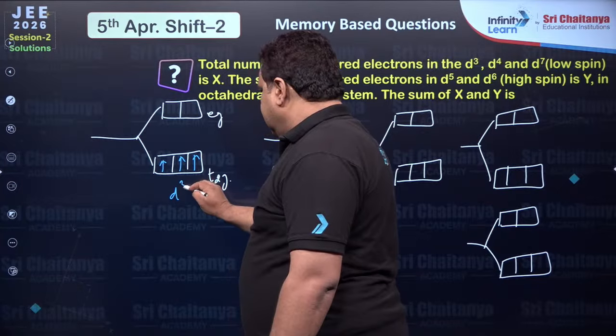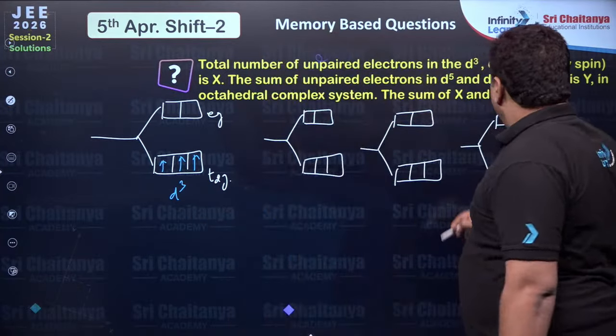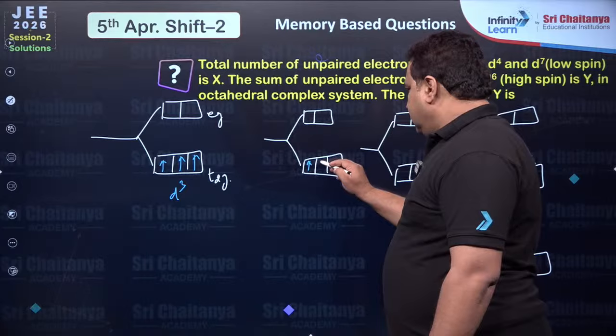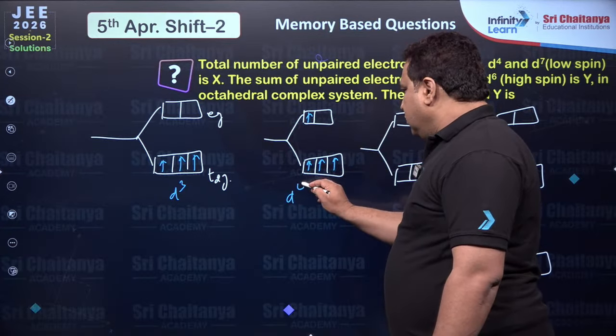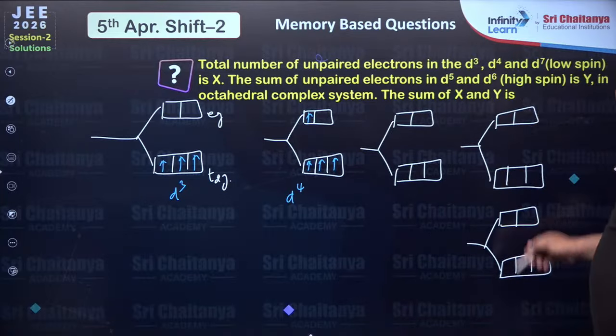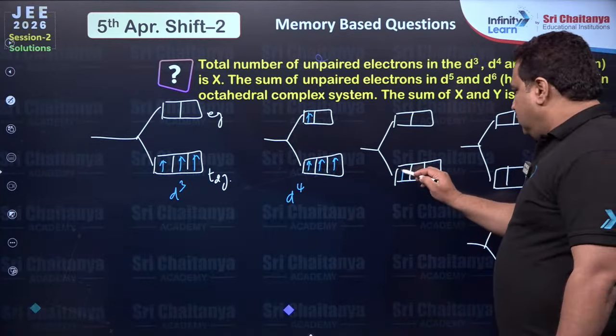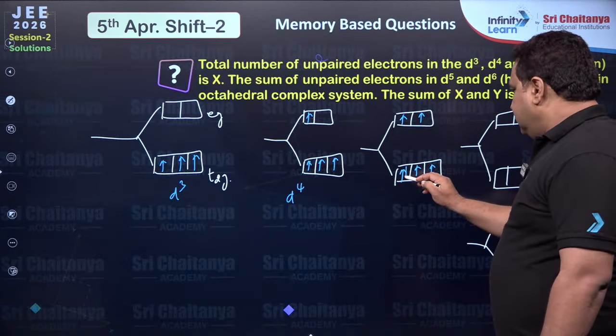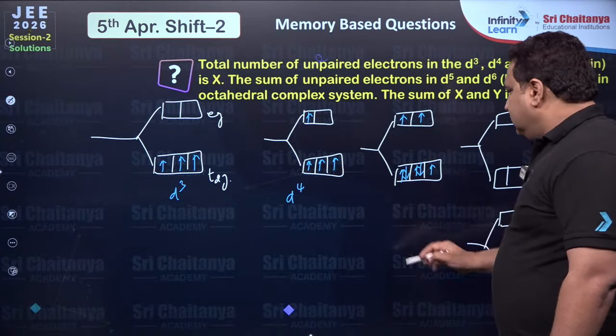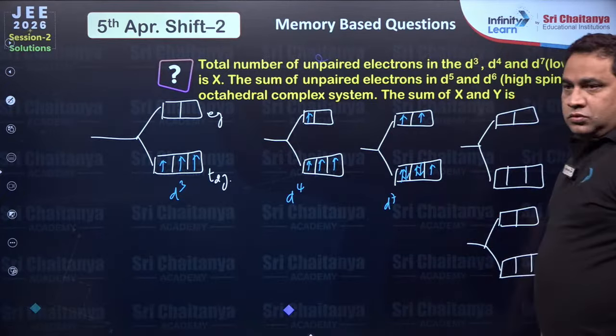This is d3. Then d4: 1, 2, 3, it will go here. This is d4 in low spin. Then d7 in low spin: 1, 2, 3, 4, 5, 6 and 7. This is d7 in low spin.